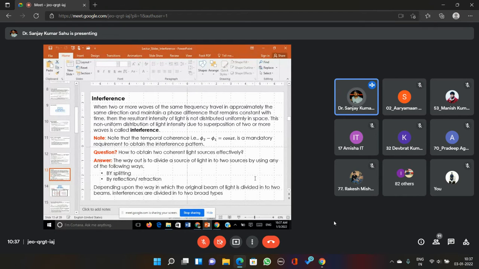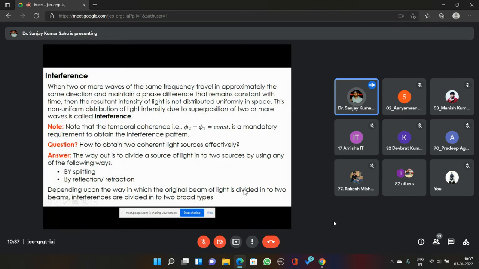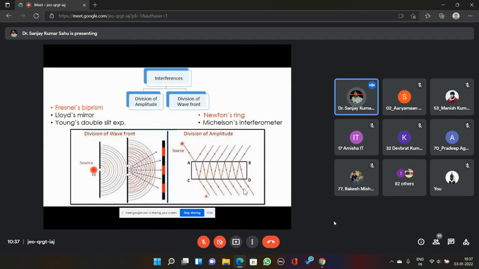Generally we obtain two coherent sources from a single source. There are two ways to do that. One, by splitting that single source, and another by reflection or refraction. Okay, these are two methods to obtain two coherent sources. I'll discuss a little about them. Here is a picture which is explaining the two methods of obtaining two coherent sources.